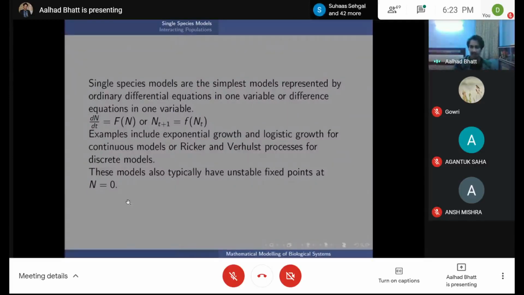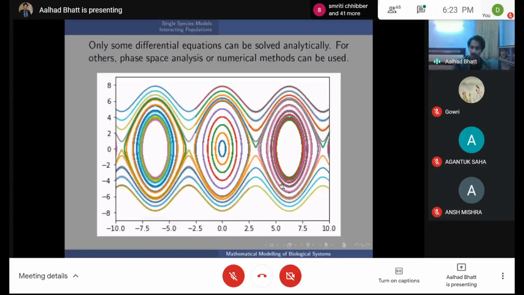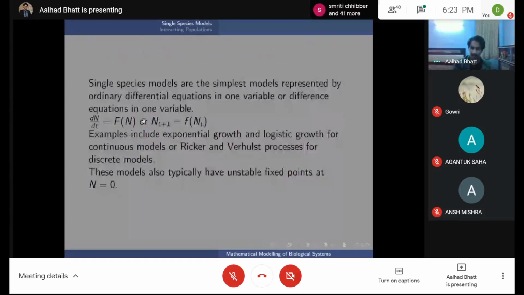Because we are now modeling biology, these models typically have unstable fixed points at n equal to 0. That's because when you have no species, their population doesn't grow. Unstable, because it doesn't necessarily have to be unstable. So, before that, a fixed point is when this capital F of n becomes 0, or n of t plus 1 is equal to n t.